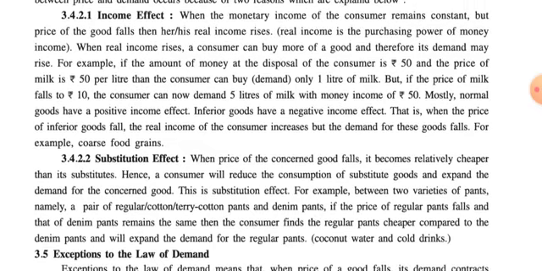Out of which, in the previous session we already discussed the income effect, and today in this session we are going to start with topic number 2, that is substitution effect.